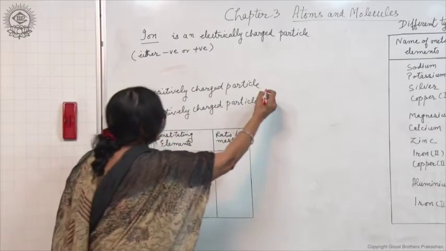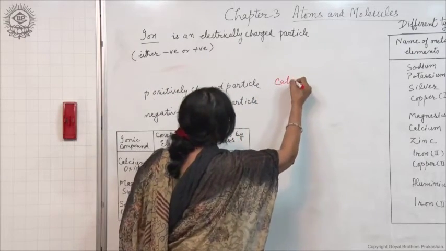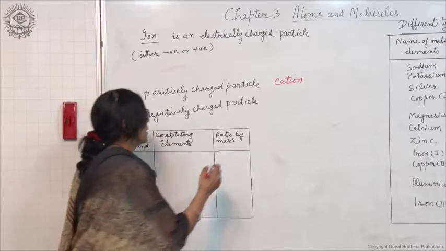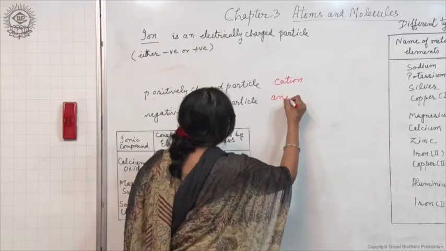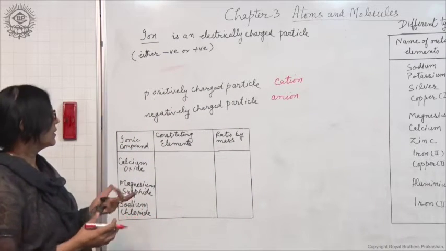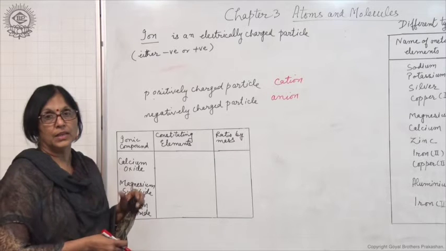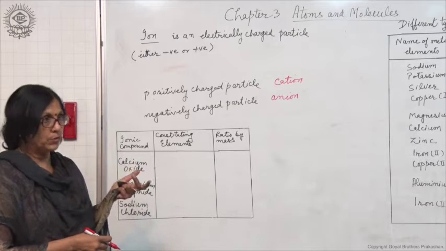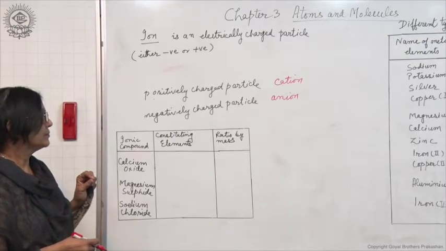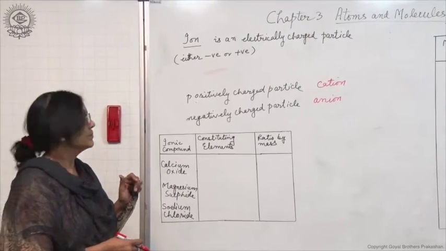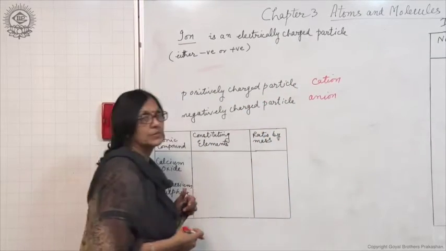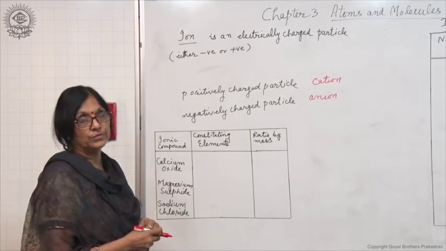A positively charged particle is called a cation and a negatively charged particle is called an anion. Now, if electric current is passed through a compound which is formed by metal and non-metal, it is found that the positively charged particle will get attracted towards the negatively charged cathode.